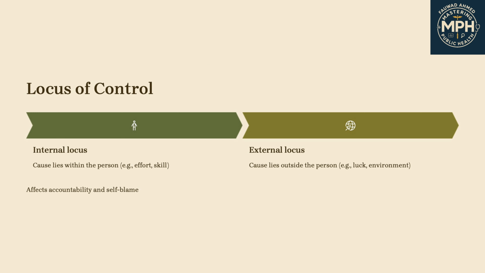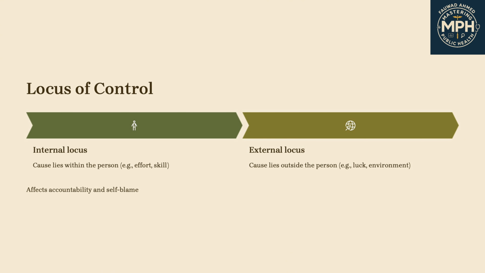Third is locus of control. The first construct in attribution theory is locus of control. It refers to whether the cause is internal or external. An internal locus means the cause lies within the person, like effort, motivation, or skill. An external locus means the cause is outside the person, like luck, traffic, or family influence. Let's say someone misses a workout. If they blame themselves, that's internal. If they blame the rain or their noisy neighbors, that's external.